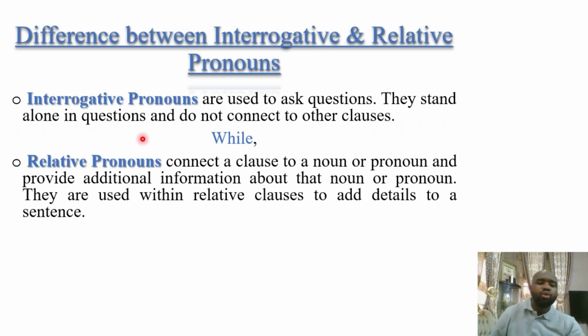So basically, interrogative pronouns only ask questions. What is this? Who is that? Where are you going? Where are you coming from? Interrogative, right? Relative pronouns connect, and they come basically in the middle of a sentence or a clause. They connect the first part with the second part. They serve as a joint, to connect something.